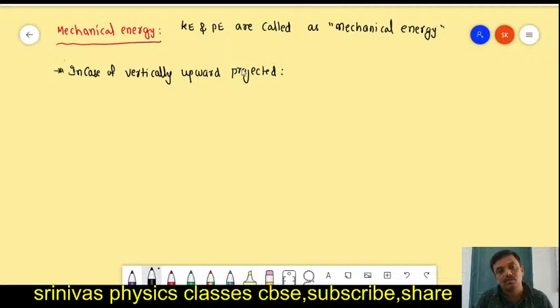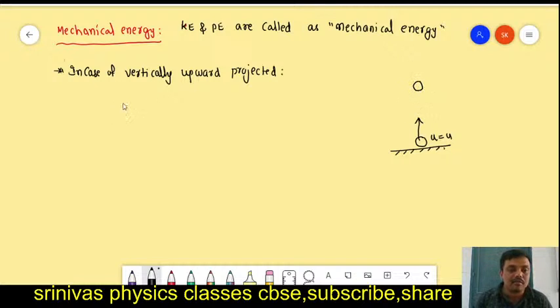What happens while moving upward? For example, this is the ground. From here we throw one object in the vertically upward direction with a certain velocity u. While going upward, does its velocity decrease or increase?